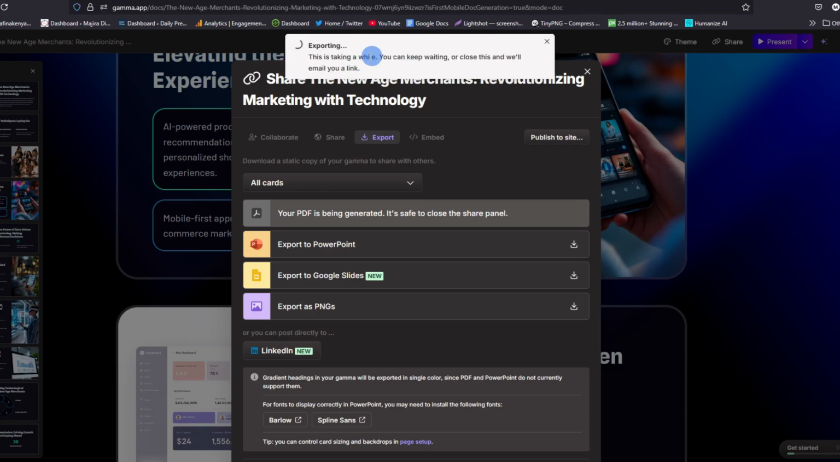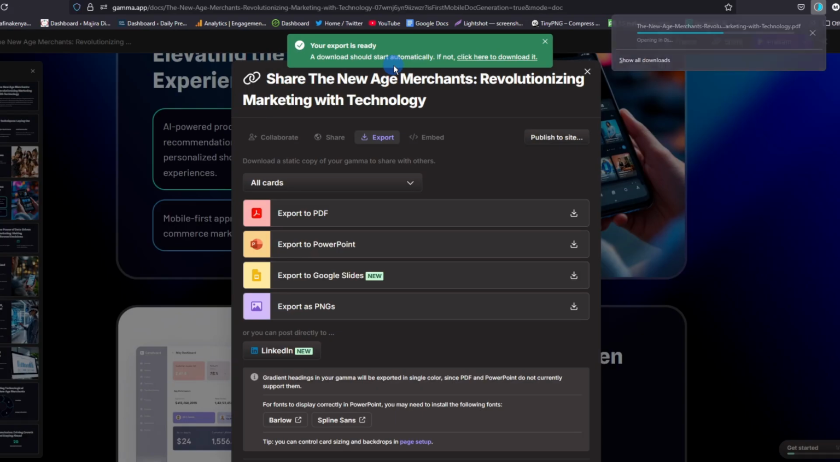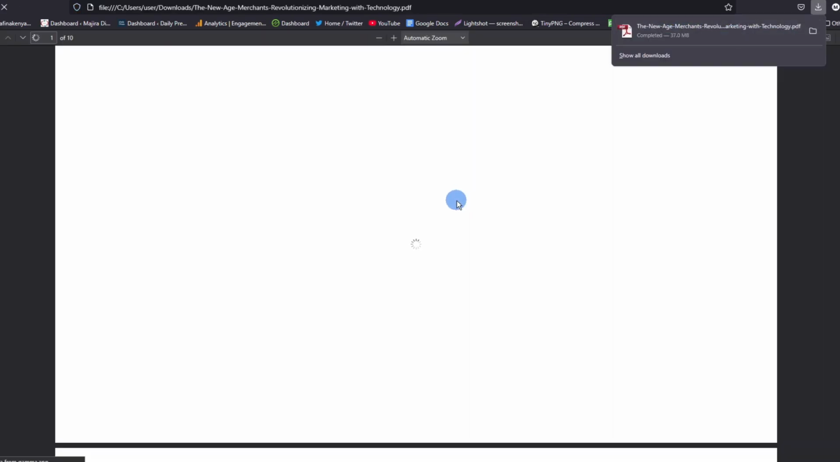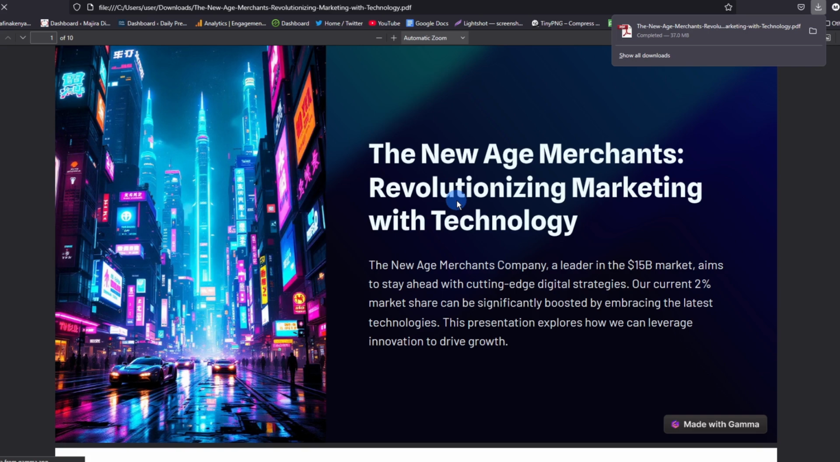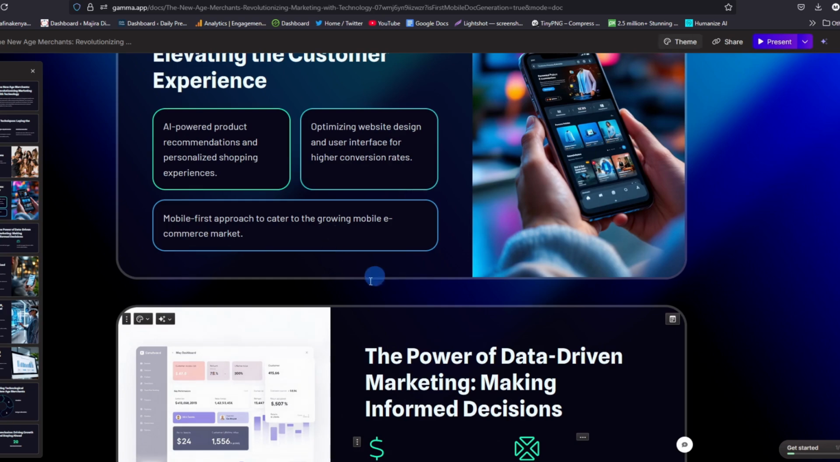and this will export the PDF to my desktop, and the export process will begin. The download should start automatically shortly, and here it is. Now look at that. So our presentation is ready and it is on our desktop. So that's how you download your presentations in Gamma app.